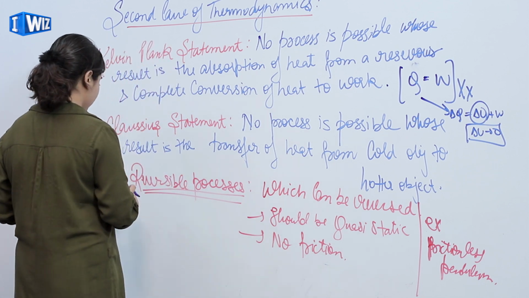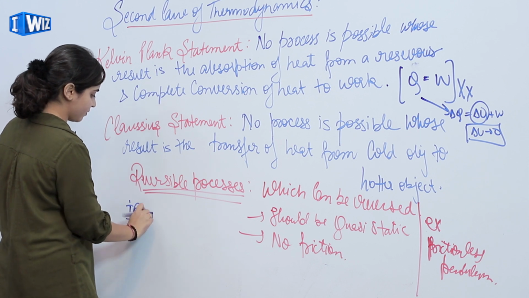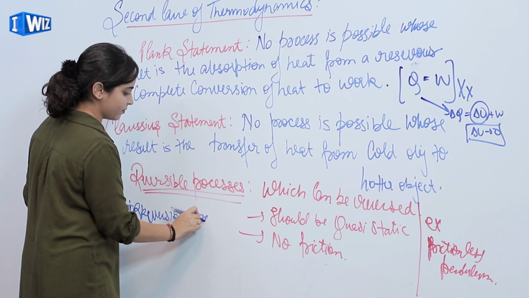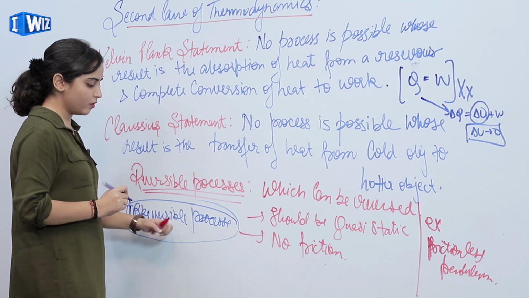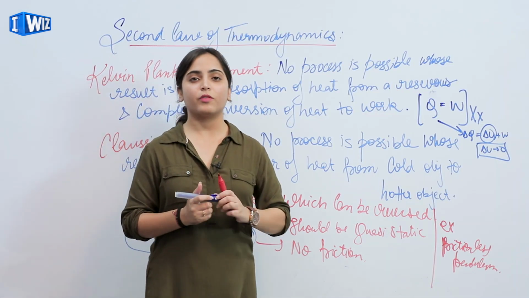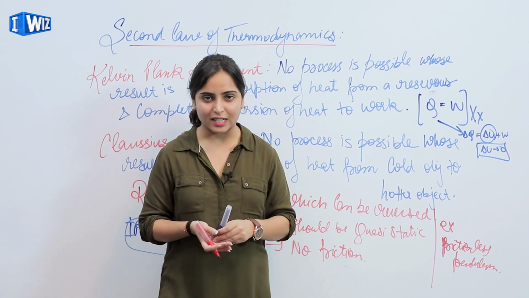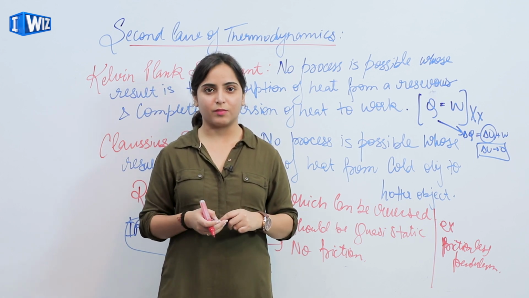Next we have irreversible processes. As the name suggests, these are processes which cannot be reversed. We see many examples of irreversible processes in our daily life, for example, expansion of gas and mixing of two liquids. These all come under irreversible processes.